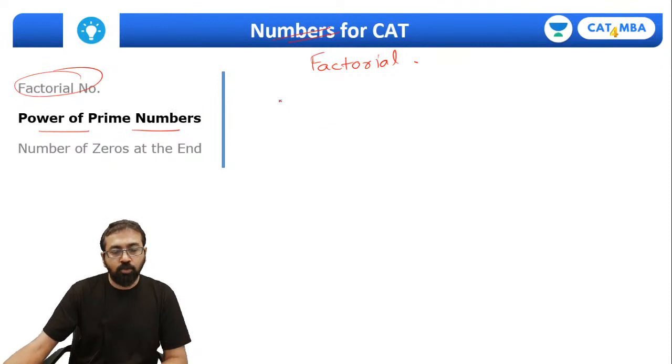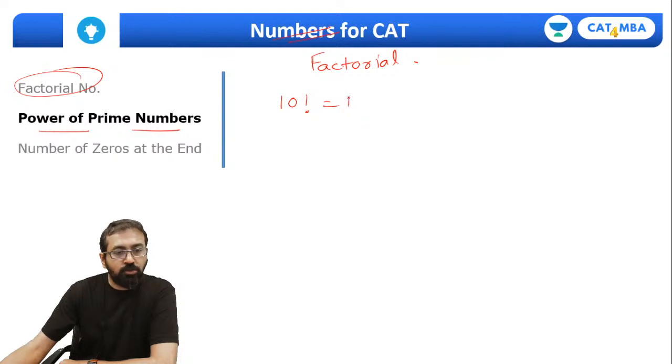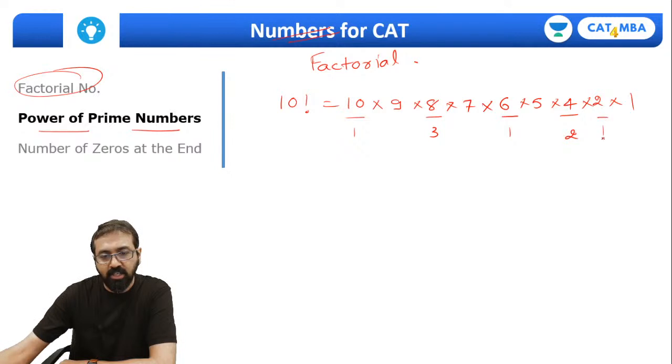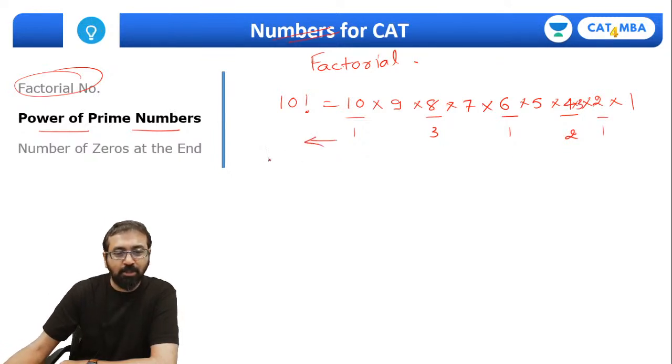If I ask you how many 2's are there in 10 factorial? First of all, 10 factorial is 10 into 9 into 8 into 7 up to 1. How many 2's do you find in this number? There is 1 two over here, there are 3 twos over here, there is 1 two over here, there are 2 twos over here and 1 more two over here. What are the total number of 2's? 1 plus 3 plus 1 plus 2 plus 1, so it will come out to be 8. So the number of 2's is 8.